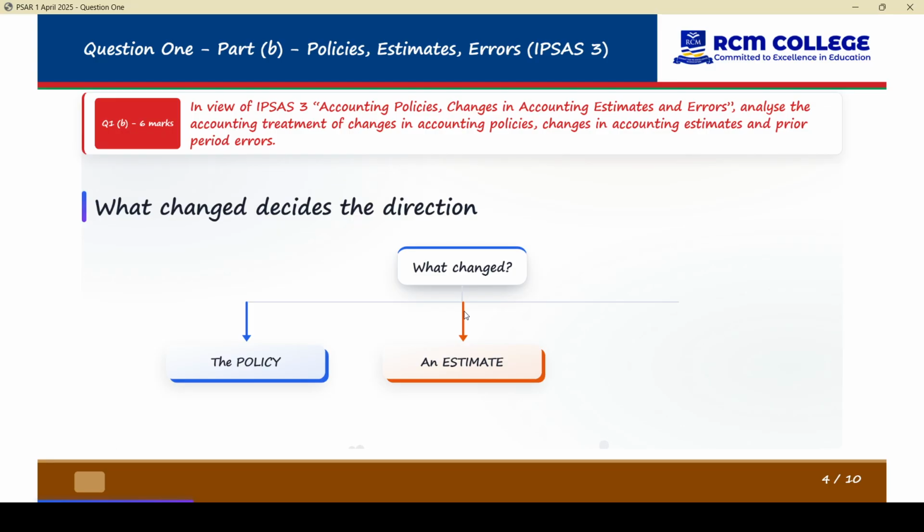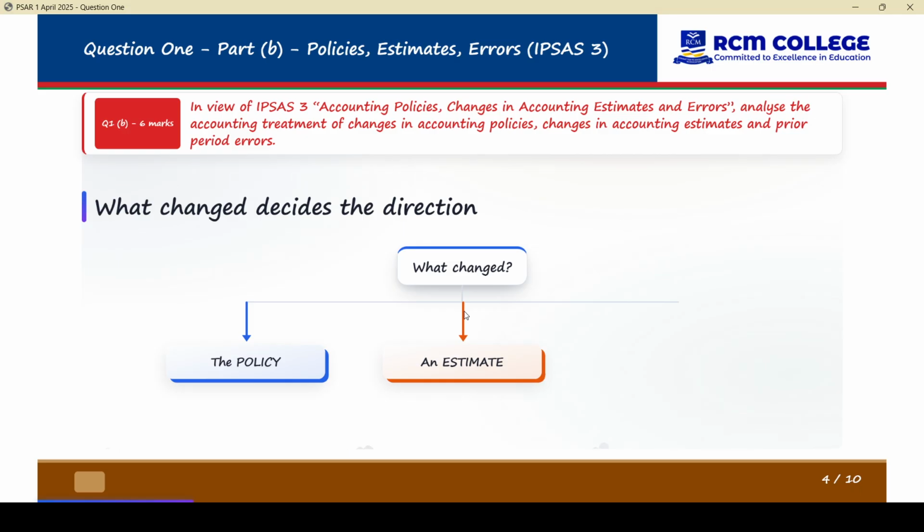For estimates, we say a number changed. Why did the number change? New information arrived. That is a change of estimate. For example, a vehicle expected to last 10 years is now expected to last just 6 years. You see? Or ECL or budget provision has worsened. So a provision is revised.